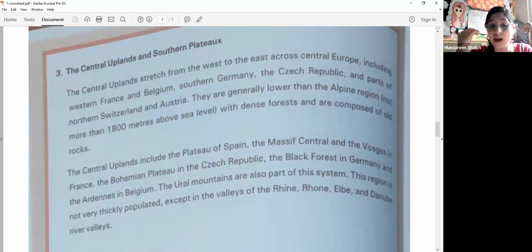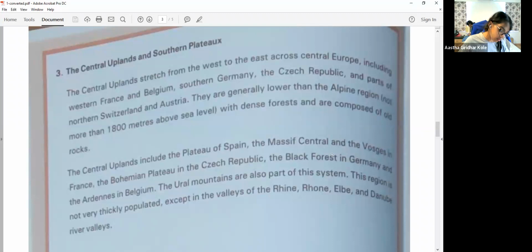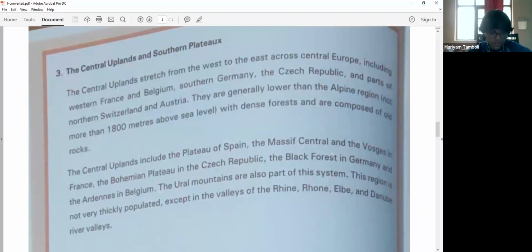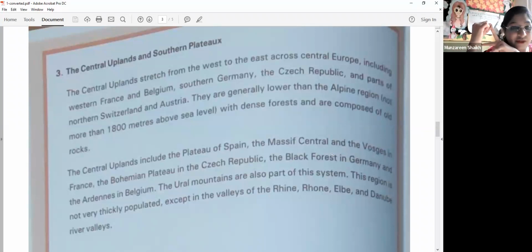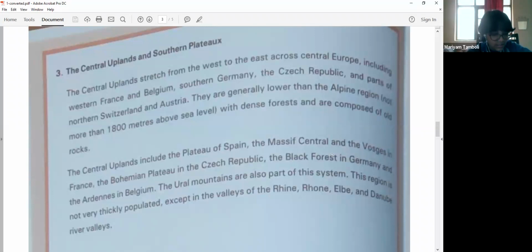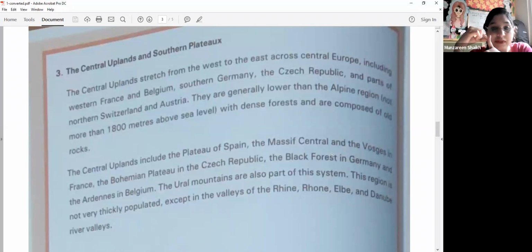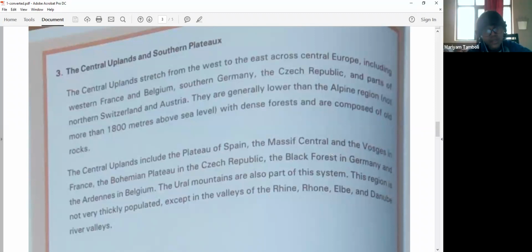Now, the Central Uplands include: number 1, the Plateau of Spain; number 2, the Massif Central; number 3, the Vosges in France; number 4, the Bohemian Plateau in the Czech Republic; number 5, the Black Forest in Germany; and number 6, the Ardennes in Belgium. Ma'am, that's a lot to remember. Please underline.